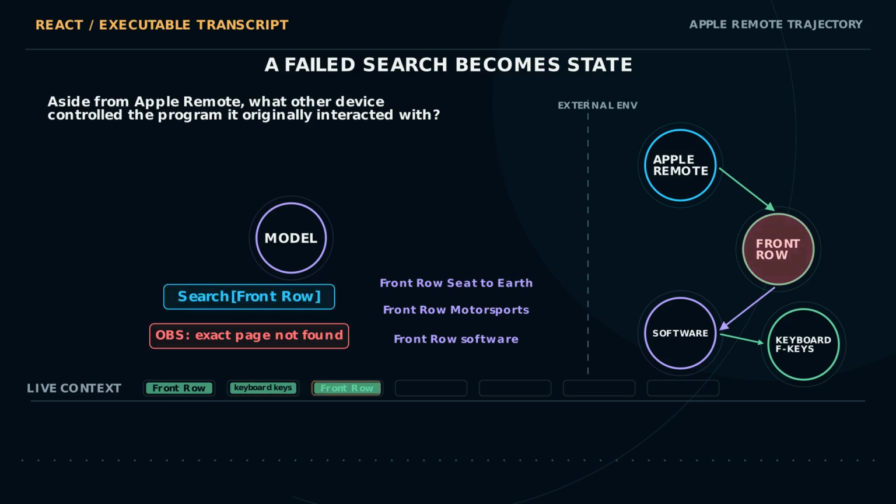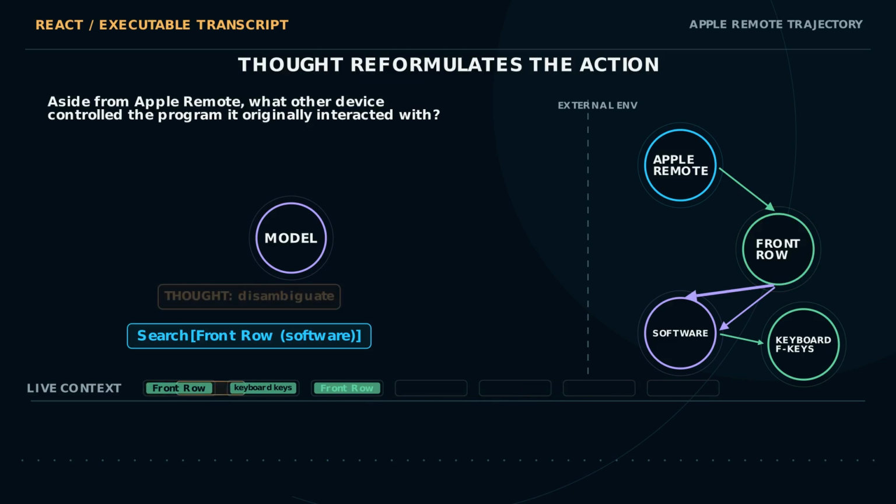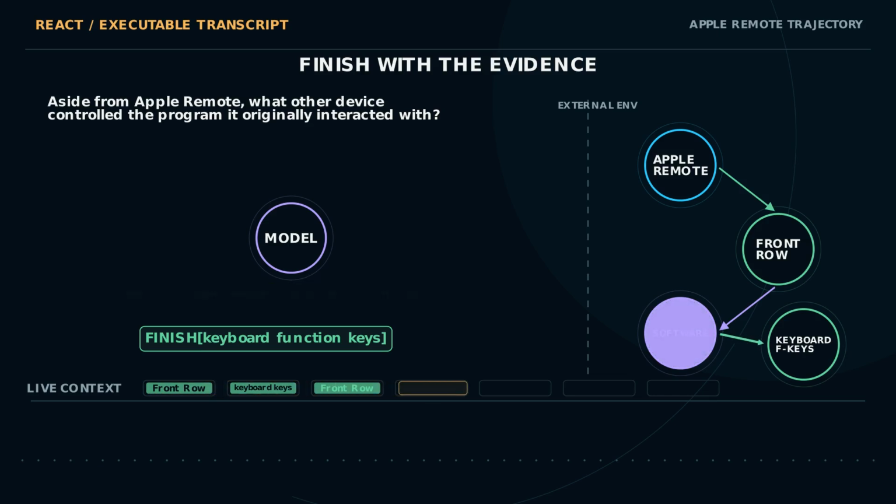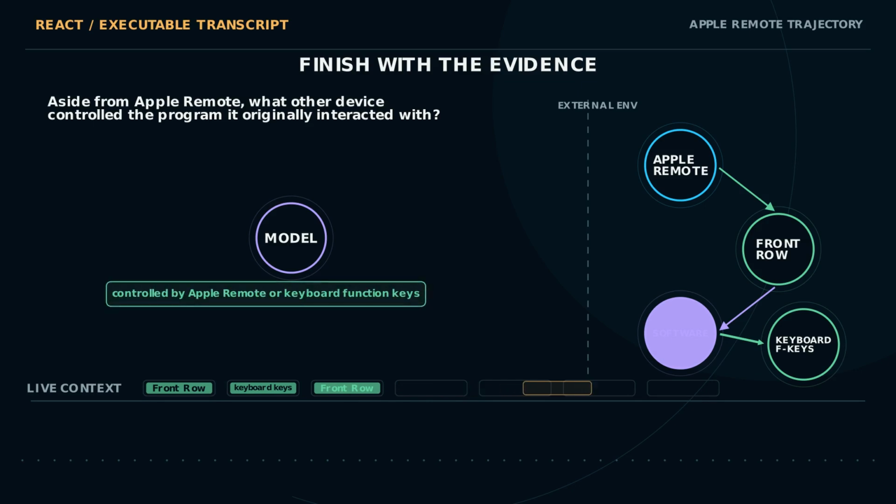That is still an observation, not a dead end. The suggestions expose a disambiguated entity, front row software. The next thought reads the failure and reformulates. Search front row software now reaches the intended page instead of blindly retrying the same command. The description says front row can be controlled by an Apple Remote or keyboard function keys. ReAct extracts the second device and finishes: keyboard function keys.